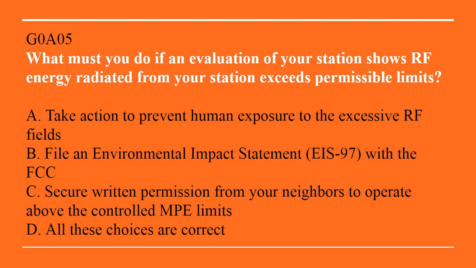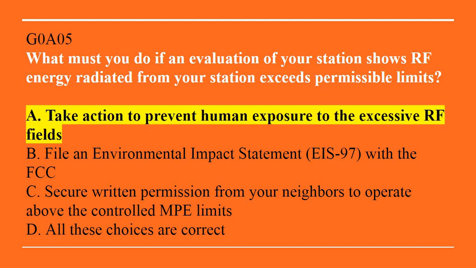G0A05. What must you do if an evaluation of your station shows RF energy radiated from your station exceeds permissible limits? A. Take action to prevent human exposure to the excessive RF fields. B. File an environmental impact statement, EIS-97, with the FCC. C. Secure written permission from your neighbors to operate above the controlled MPE limits. Or D. All of these choices are correct. Answer is A. Take action to prevent human exposure to the excessive RF fields.